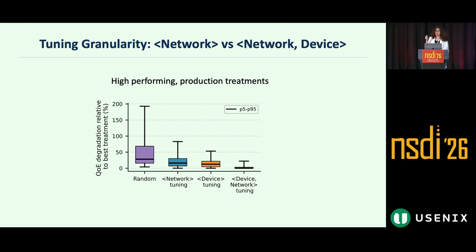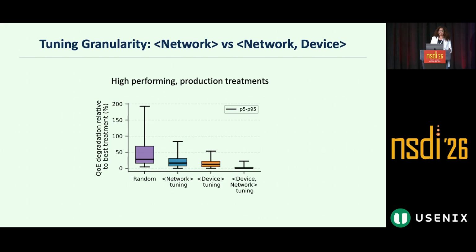If we pick a treatment randomly from the set, we incur 30% more QoE degradation compared to picking the cohort's best. And if we tune at the network level, similar to how prior work has done, and what I mean by that is picking a single treatment that performs best on average across all cohorts in a single network, we are still 15% worse than the best.